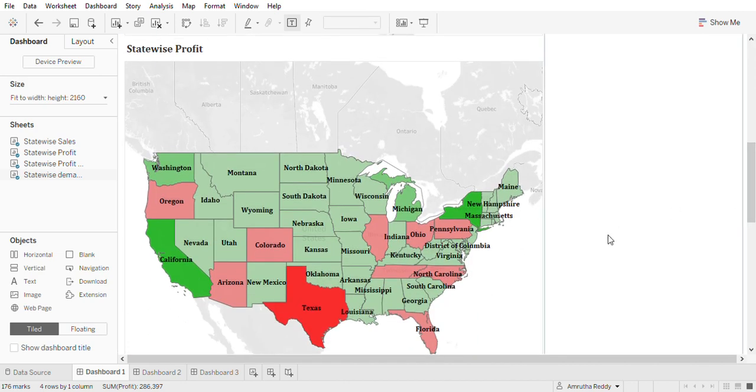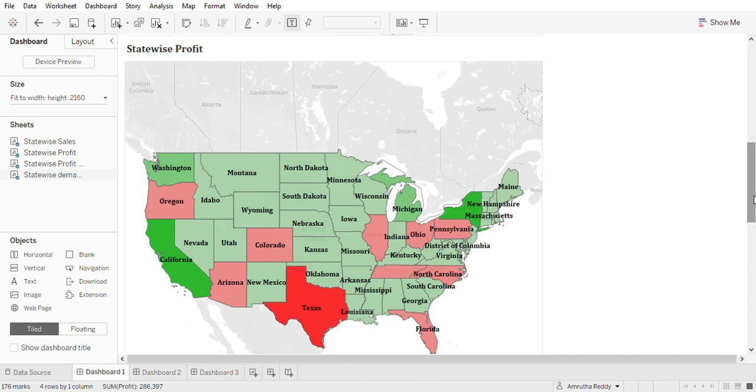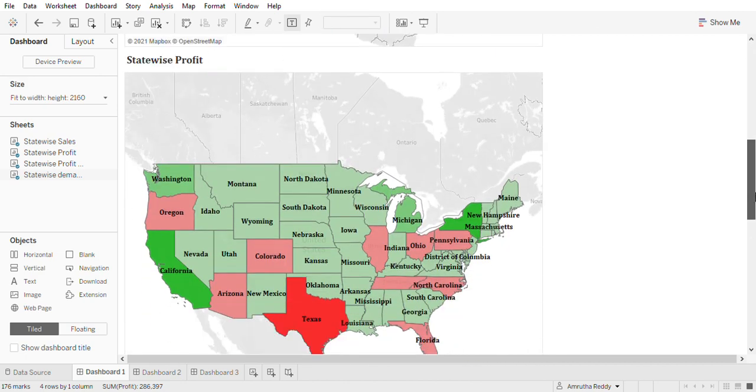I have used two colors for visualization. Green color represents the profit gained, red color represents the loss incurred. So based on the color intensity, I can say that California, New York, Washington, and Michigan have done well in terms of profit. And when it comes to the loss incurred, it is highest in the state of Texas, which is at minus 25,729.